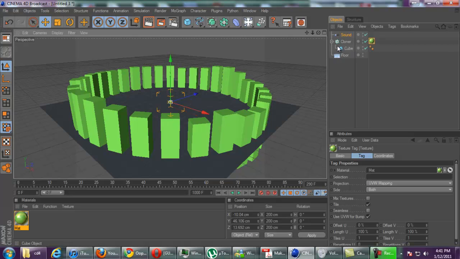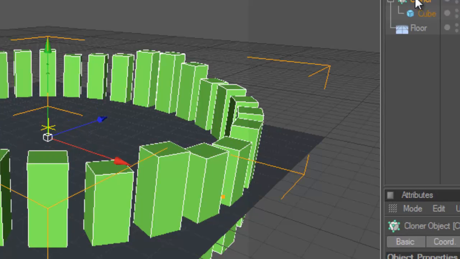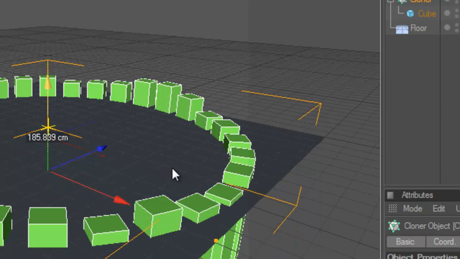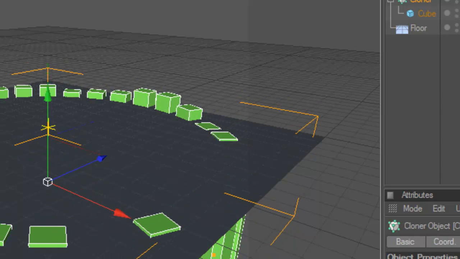And if you want to make the bars down, you can just move them down by clicking on cloner and dragging this green arrow down. As far as you want. You make them hide until they pop up.